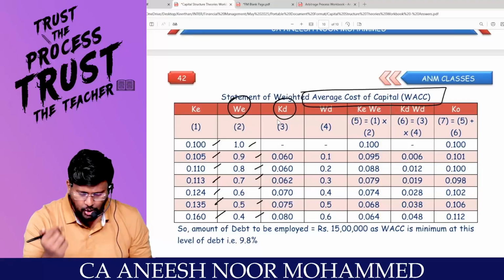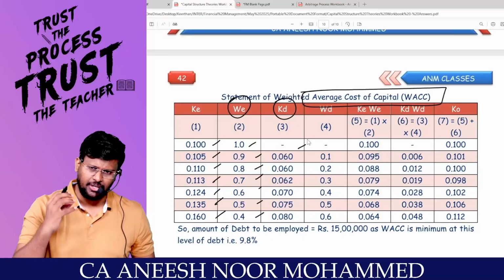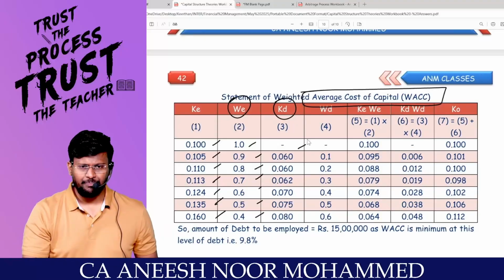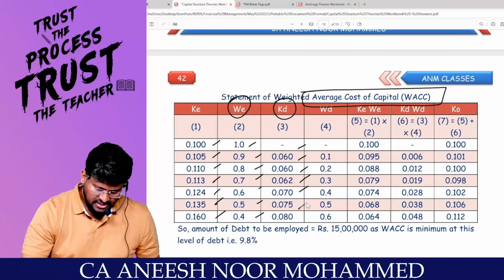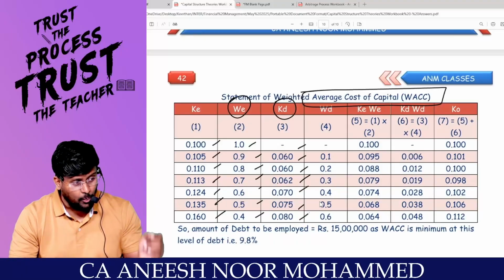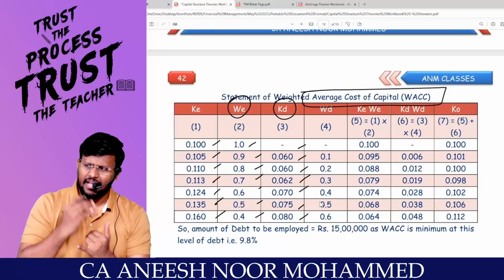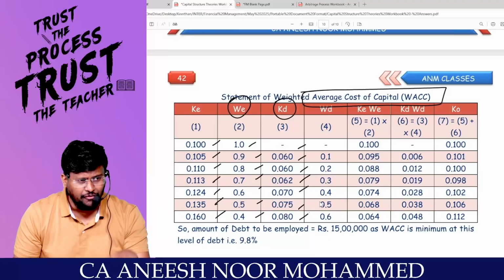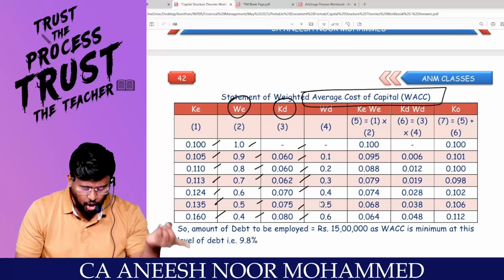What is the KD, the individual cost of debt? In the first situation, KD is nil because there is no debt in the capital structure. Then you injected debt at 6%, 6.2%, 7%, 7.5 and 8%. As per the traditional approach, KD is not constant. If you inject more and more debt into the capital structure, even KD will also increase. KD increases, hence KO increases. That is why my theory is the theory of relevance.